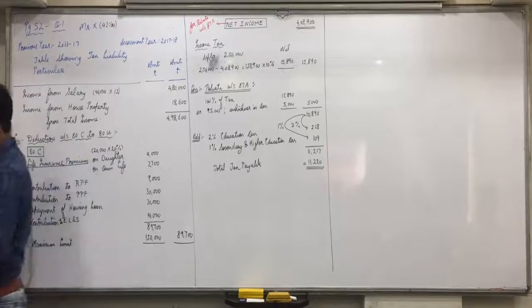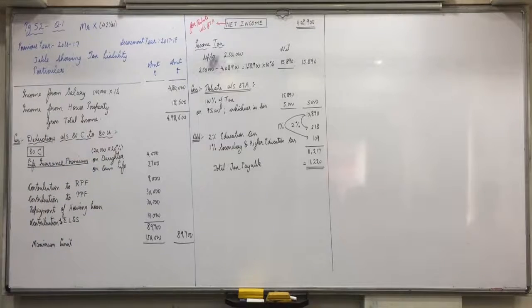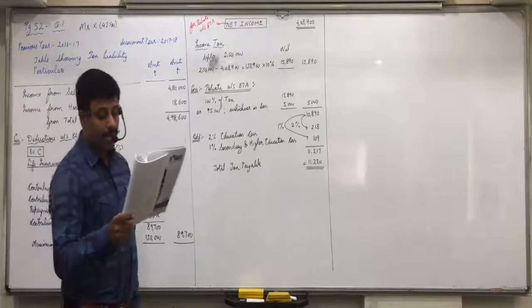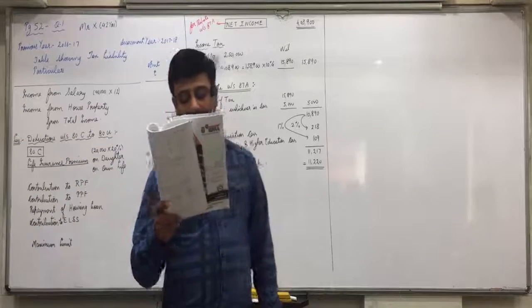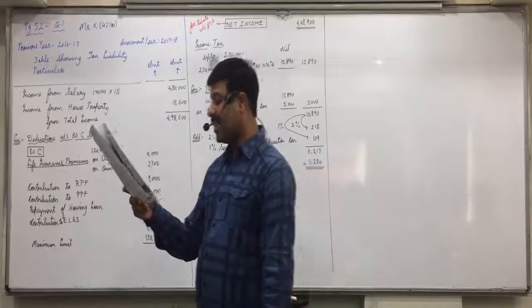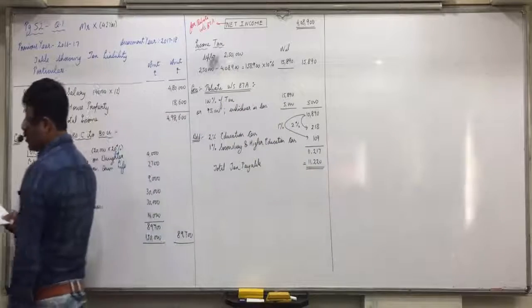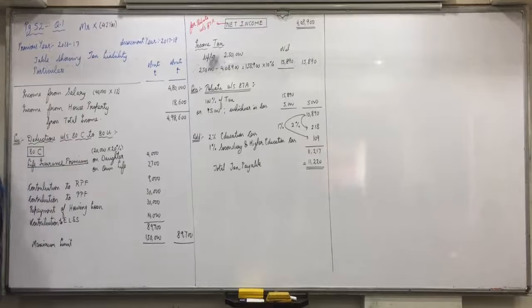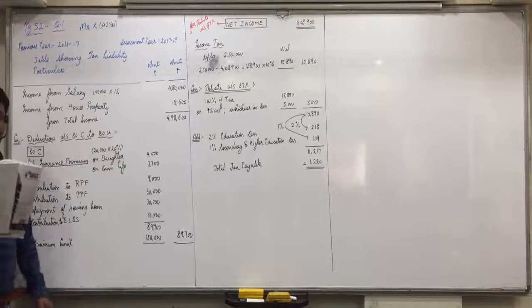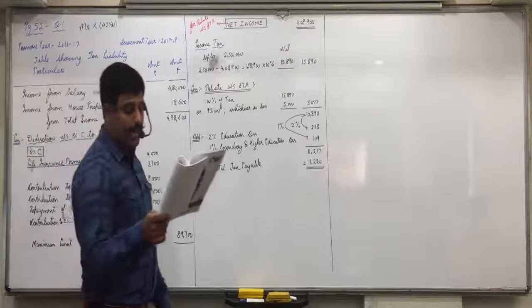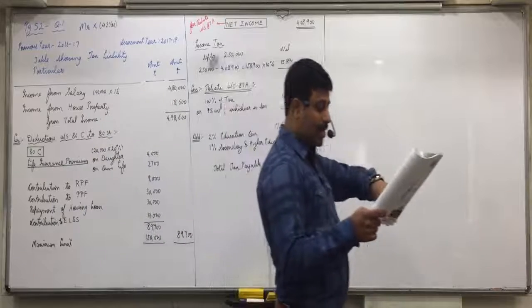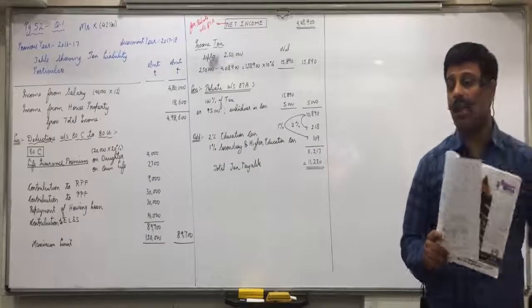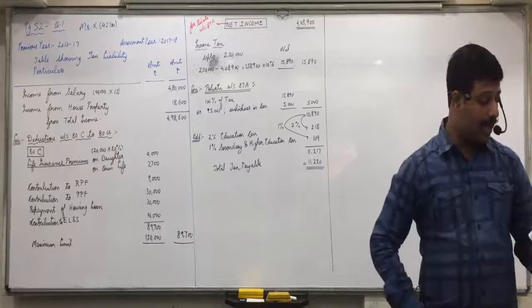Question number 2. For the previous year 16 to 17, the business income of X, age 29 years, is rupees 11,07,000. Business income is given to you as 11,07,000. During the year, he pays the following, and all by check. So it's clearly given that all the payments are made by check to get the tax benefit.